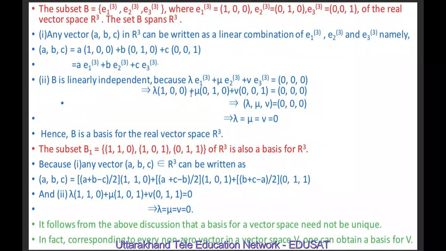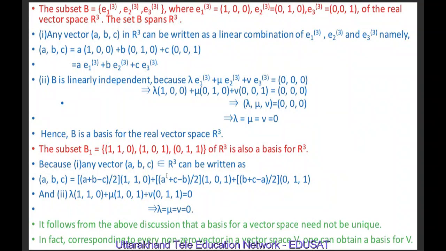And by simple calculation, the left hand side will be lambda, mu, nu equal to 0, 0, 0. And these two vectors are equal if the corresponding elements are equal, which means lambda equal to 0, mu equal to 0 and nu equal to 0. Hence, B is a basis for the real vector space R cube.